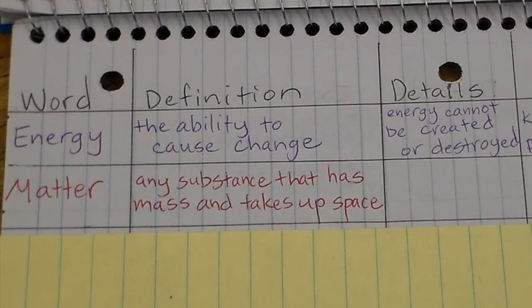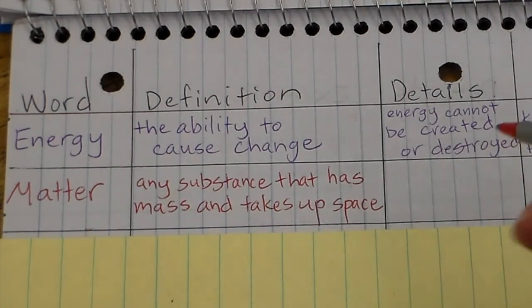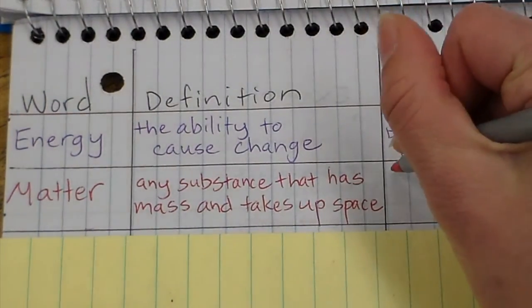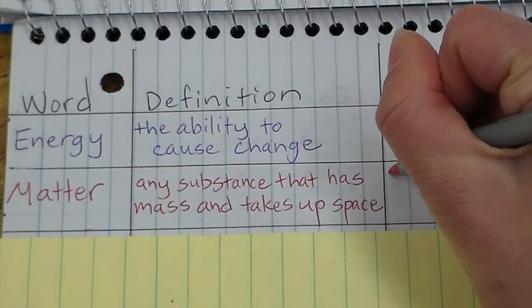So what this means is, if you remember, okay, what was the definition of mass? Mass had to do with being composed of atoms. So another way to talk about matter is any substance that's made of atoms. And remember, atoms are the smallest level, smaller than cells.